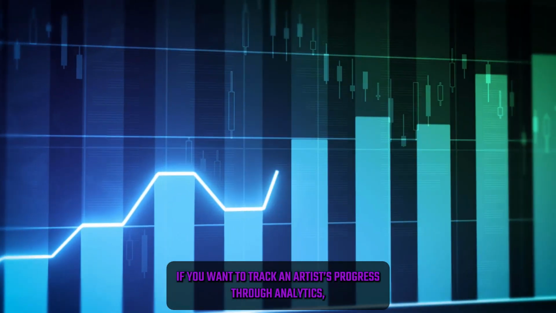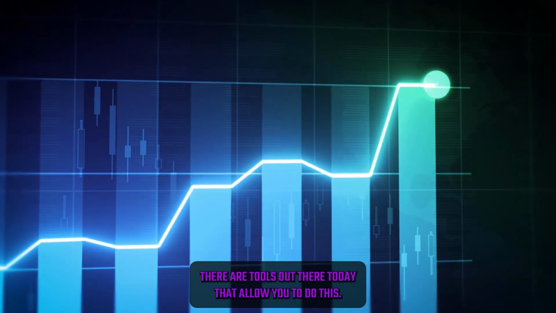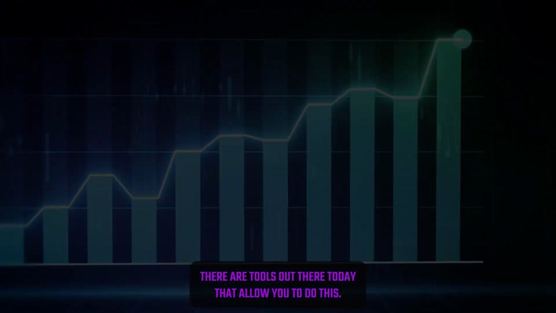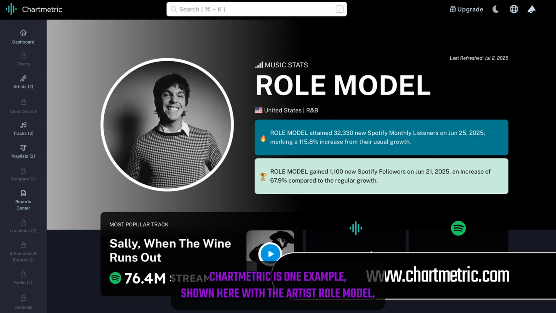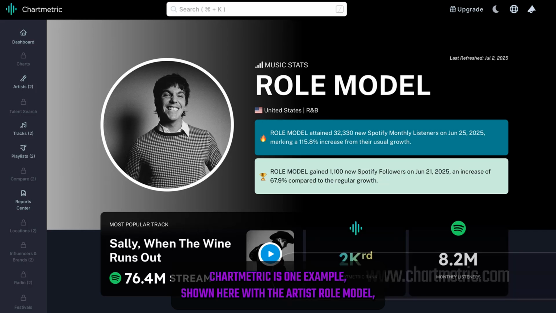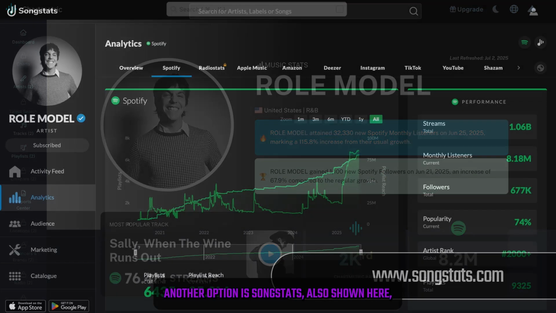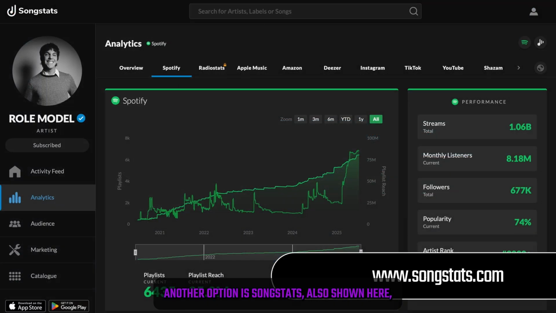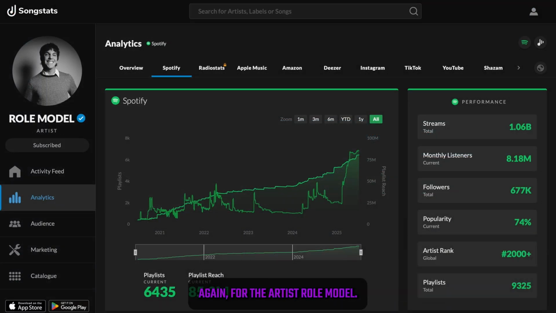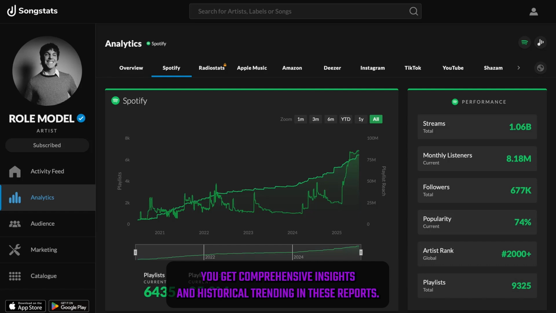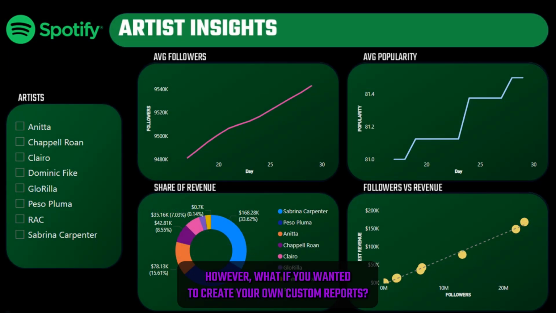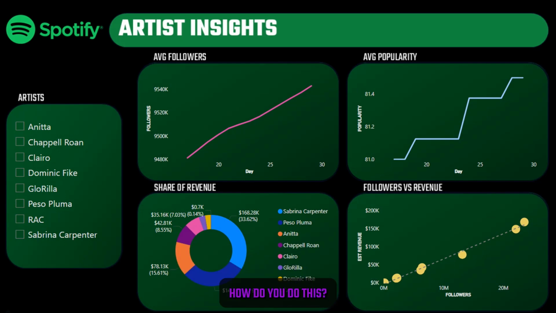If you want to track an artist's progress through analytics, there are tools out there today that allow you to do this. Chartmetric is one example, shown here with the artist Role Model, where you can access comprehensive insights for an artist. Another option is Songstats, also shown here, again for the artist Role Model. You get comprehensive insights and historical trending in these reports. However, what if you wanted to create your own custom reports? How do you do this?